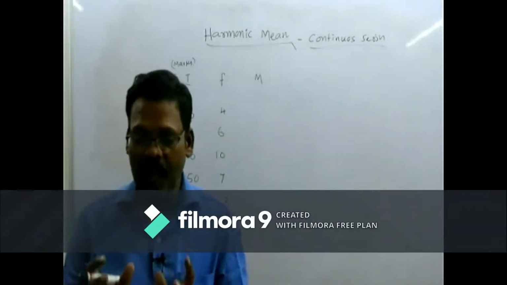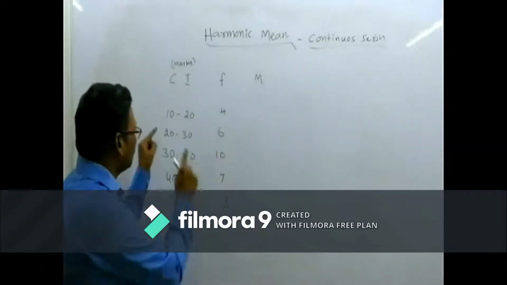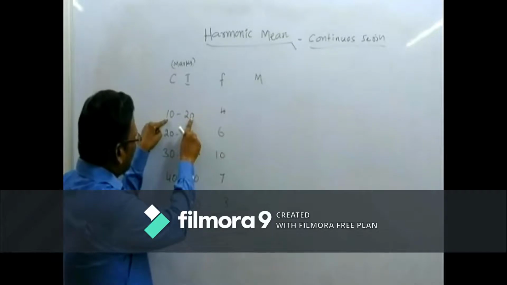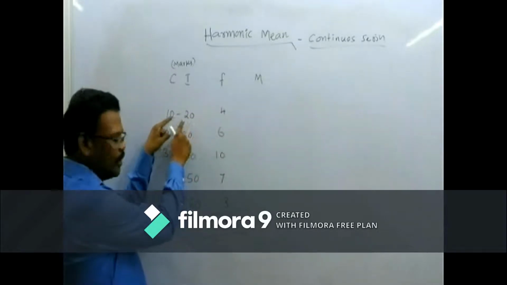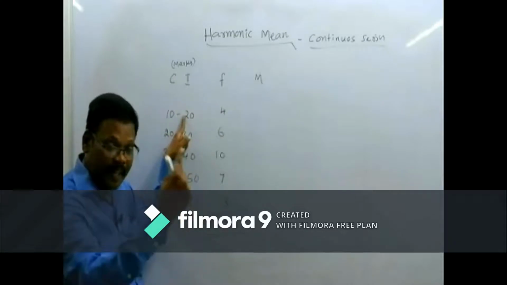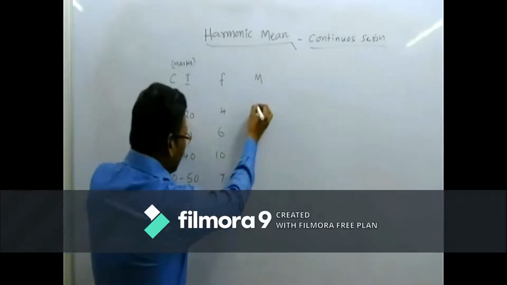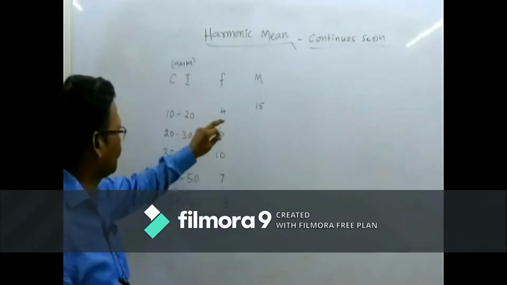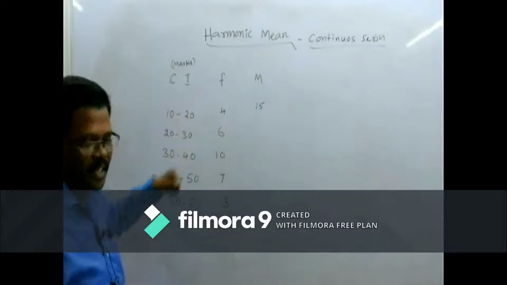What is the formula to find the mid values? The lower limit of that particular class plus the upper limit of that particular class, divided by 2. So 10 plus 20 is 30, 30 by 2 is 15. So 15 is the mid value of that class interval.